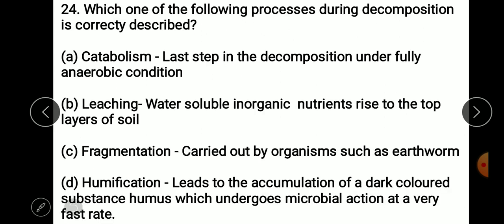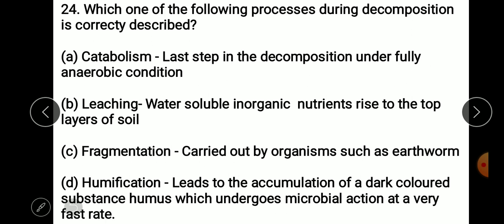Take another question. Which one of the following processes during decomposition is correctly described? Catabolism, leaching, fragmentation, and humification. Now this is a question of ecology, and how do you answer it? For that you need to understand the stages or processes of decomposition. Basically, it occurs in many stages.